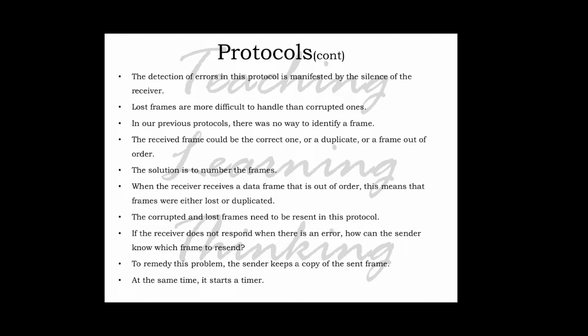The solution is to number the frames. When the receiver receives a data frame that is out of order, this means that frames were either lost or duplicated.